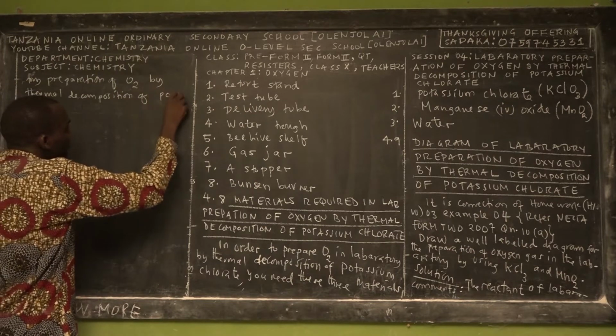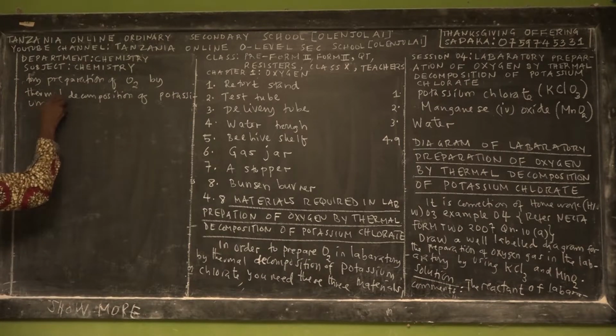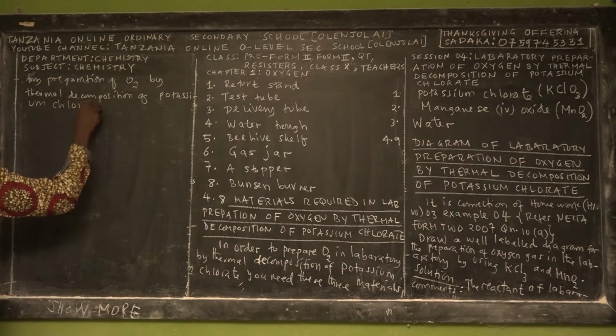Of potassium chlorate. So you have to start by correcting the mistake.